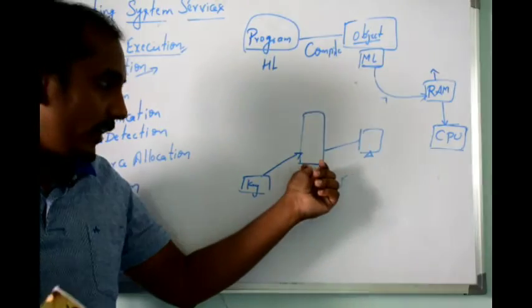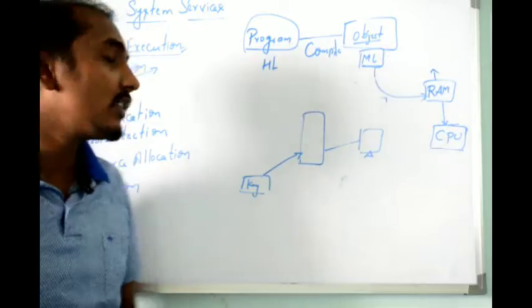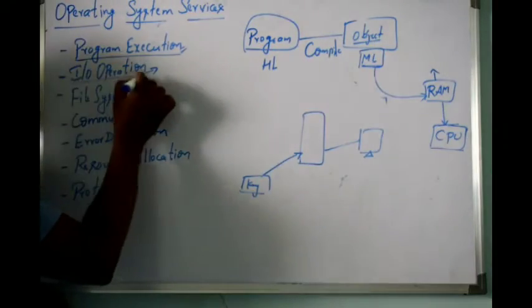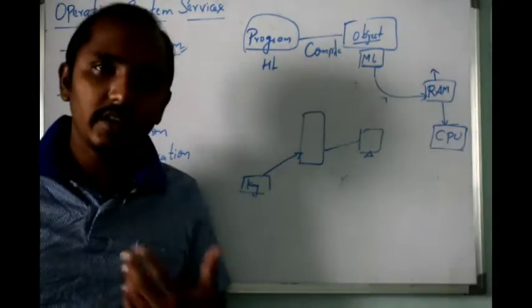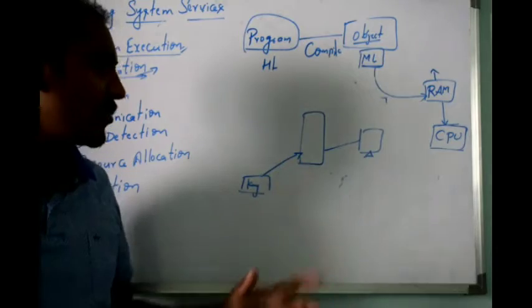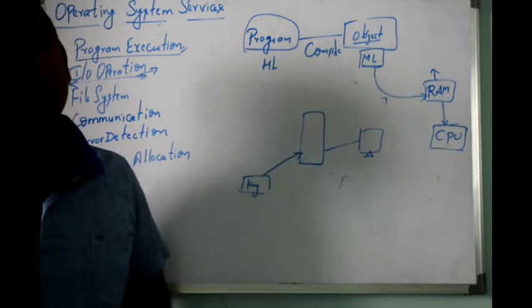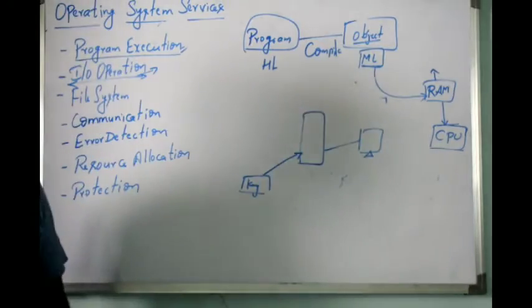Once the data is read, it is going to be written onto the monitor. These functions are considered IO operations. So IO operations are like read or write, and when to read, when to write. These permissions or these types of actions will be taken care of by your operating system.